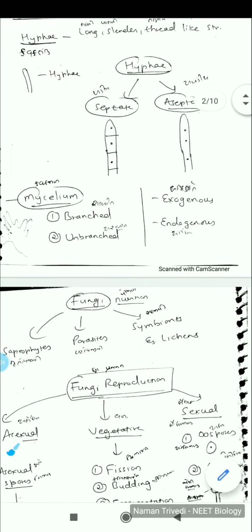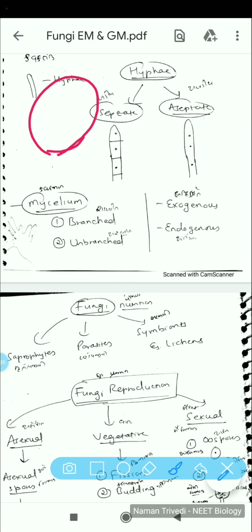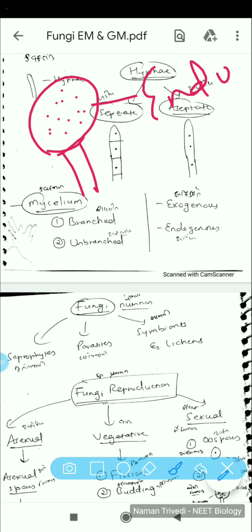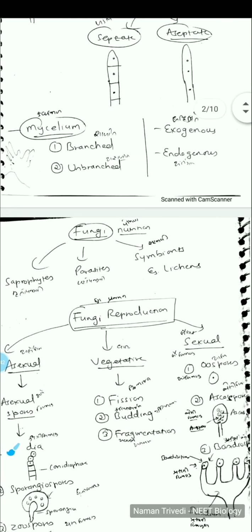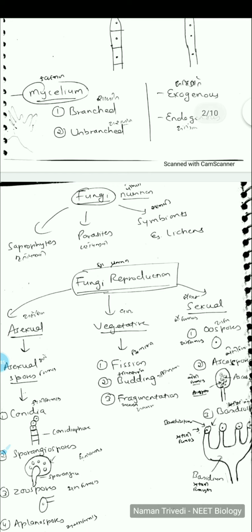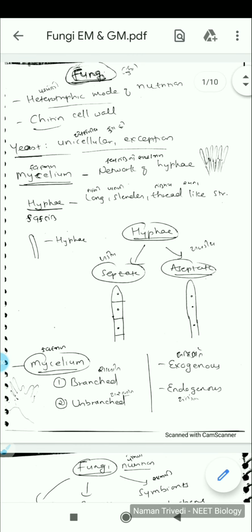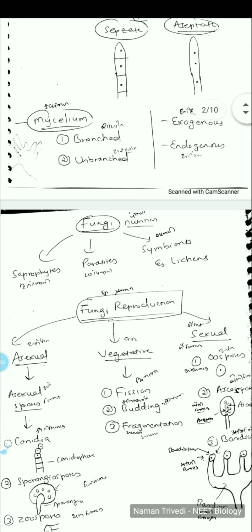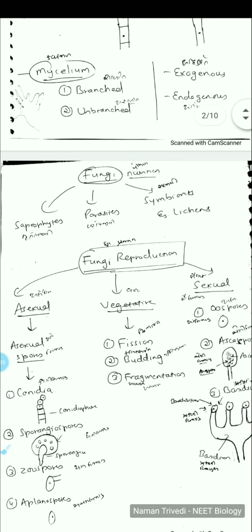If spores are found inside some structure like this, if the dots which you see are spores, then it is termed as endogenous. So if it is inside some structure, we call it endogenous. If they have no covering, if they are directly located on the hyphae, we call it exogenous. So that's all from this part. The first page has characteristics of hyphae, mycelium, and types of spores. So different fungi can be exogenous, endogenous, can have branched or unbranched mycelium, can have septate or aseptate hyphae.